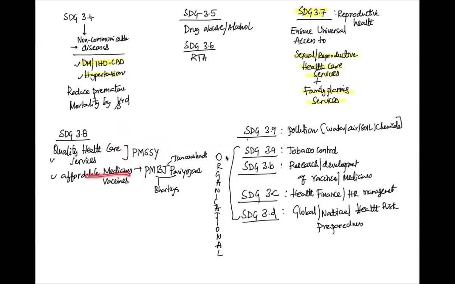For affordable medicines, we have the medicine shops which sell generic medicines. This program is the PM Bhartiya Jan Aushadhi Pariyojana, which is the generic medicine program.